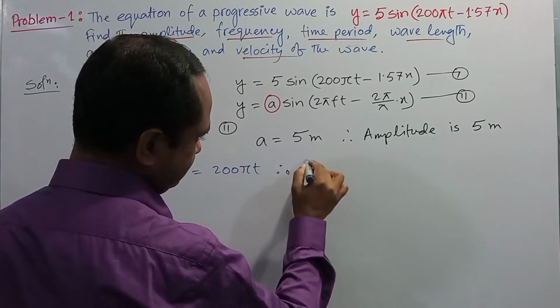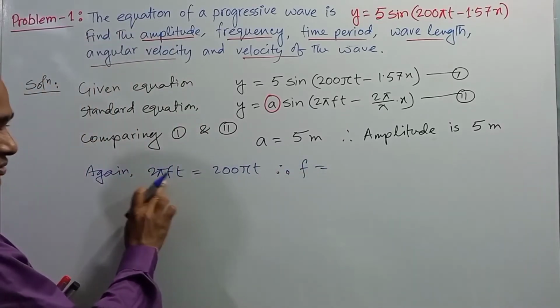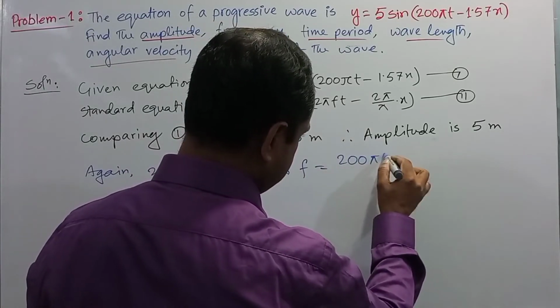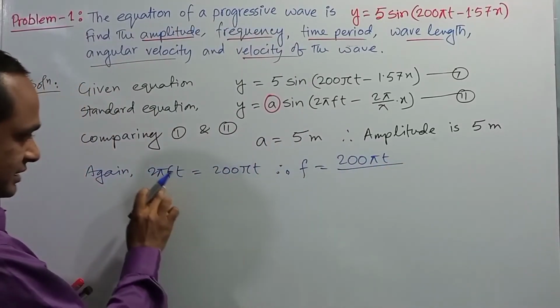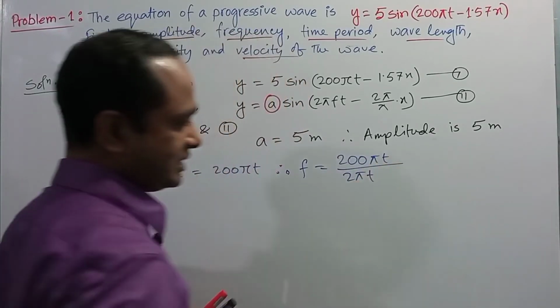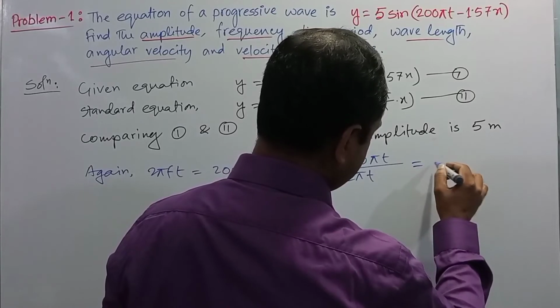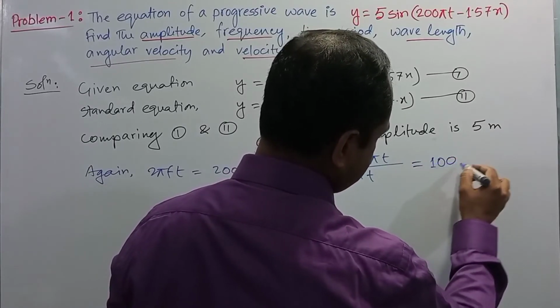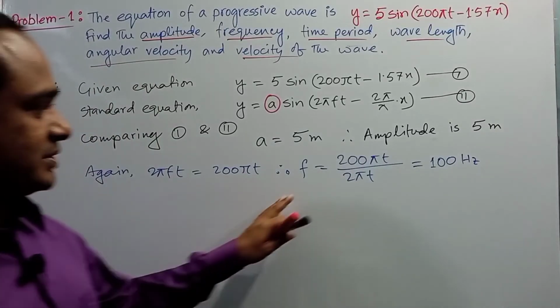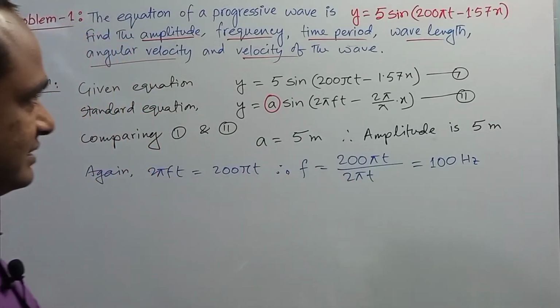Therefore, to get the value of f, we need 200 pi t divided by 2 pi t. After the calculation you will get the value of f as 100 hertz. So we have already determined the frequency.